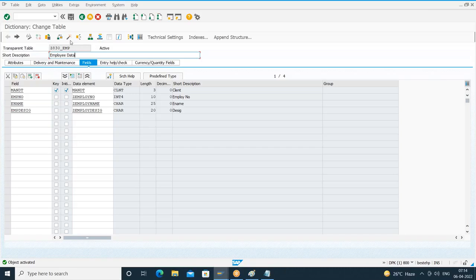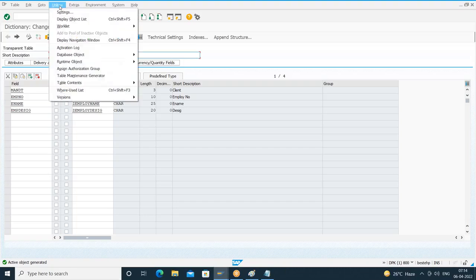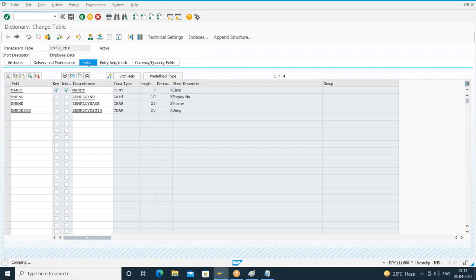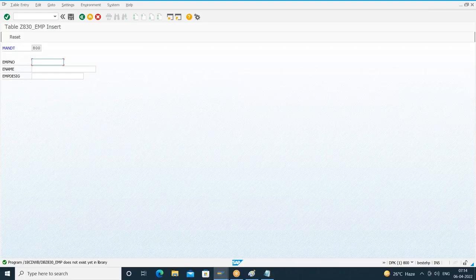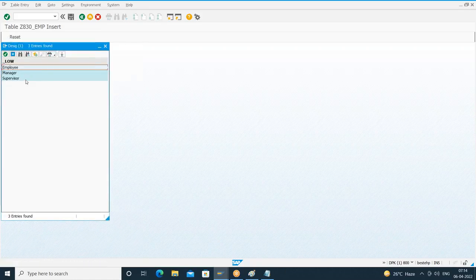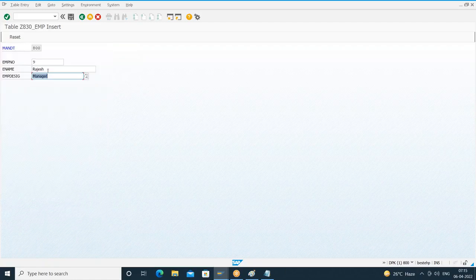Okay, so I've activated the table. Let's see what happens. I want to insert some records. Observe this carefully. Before I generate the table maintenance, we have the provision to insert the data directly. As an ABAP consultant, since we know ABAP, we know the navigation. So in SE11 itself, I'll choose Utilities, Table Contents, Create Entries. What is the client number? It's showing 800. Okay, I'll give some employee number, some employee name, and a designation. I can enter any of these values, and whatever case I entered, that case will be retained. I'll save it. Database record successfully created.